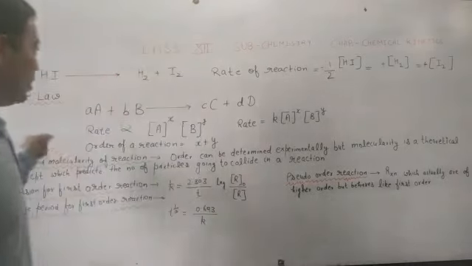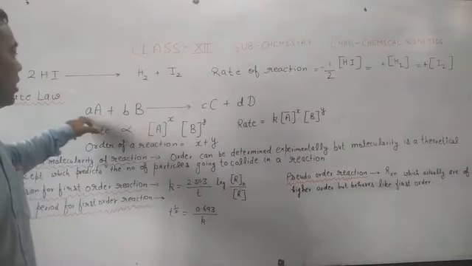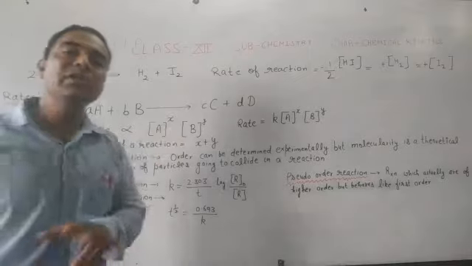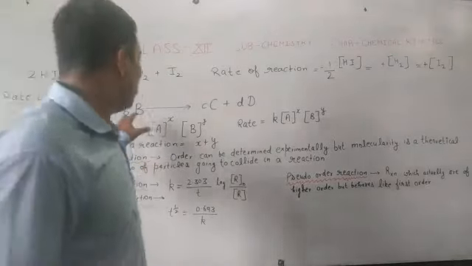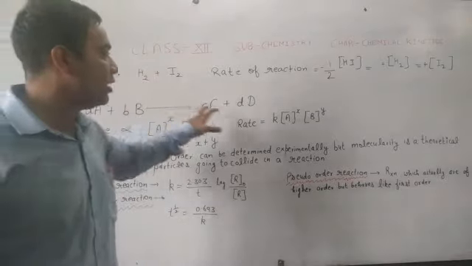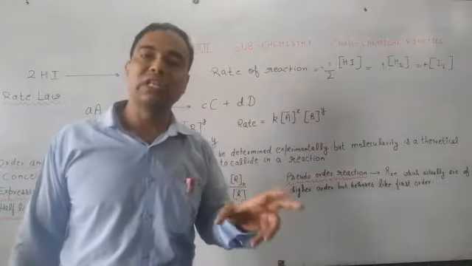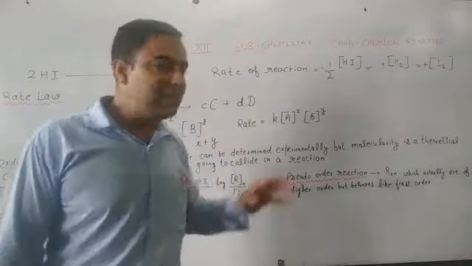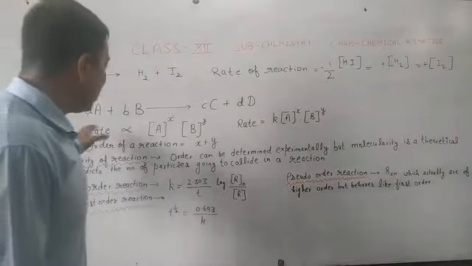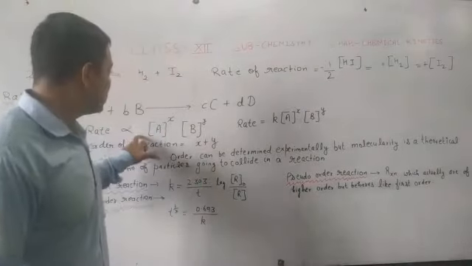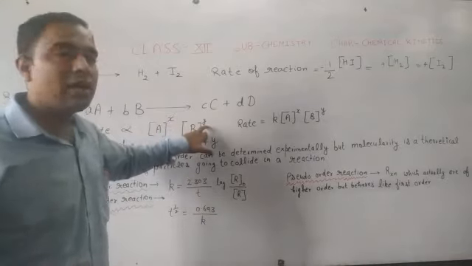Now if in any reaction we have A, B as the reactants, and small a and small b are their stoichiometric coefficients or their moles. Now these reactants A and B are going to be converted to C and D, and small c and d are the stoichiometric coefficients of C and D. In that case, according to the rate law expression, rate will be directly proportional to the molar concentration of A and B, each to the power x and y.